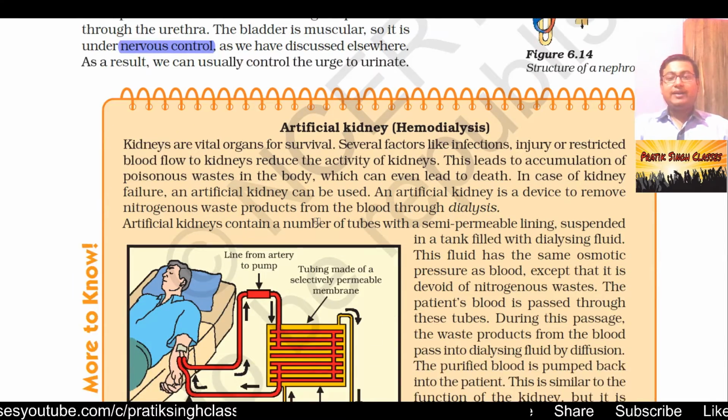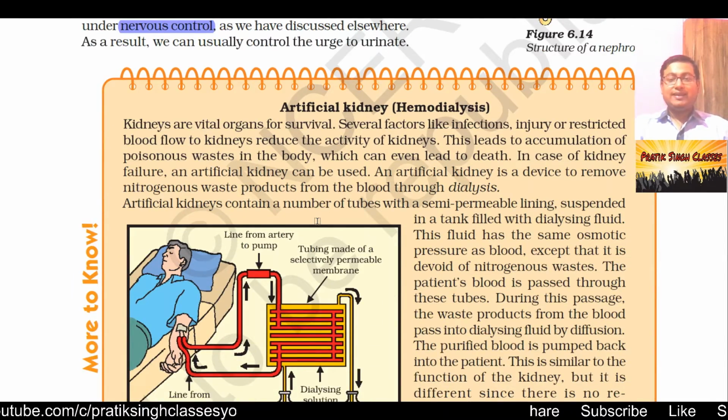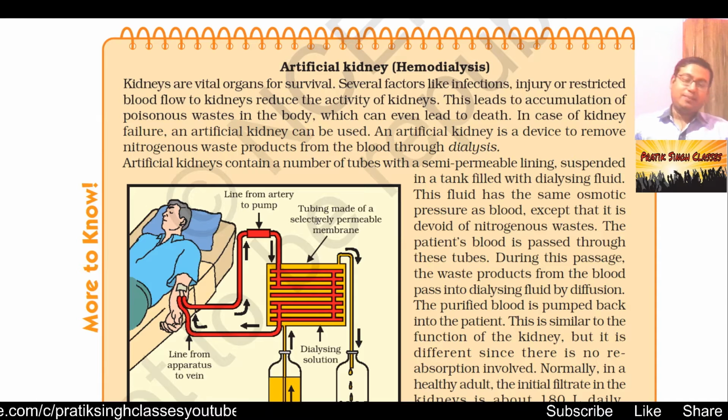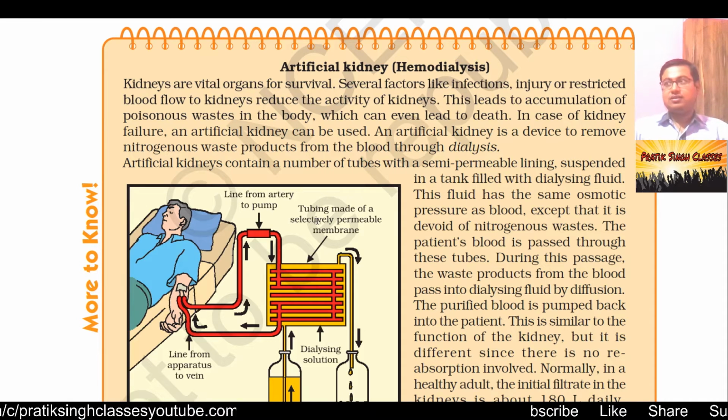Coming to artificial kidney or hemodialysis. Sometimes it happens that a person suffers a kidney problem or kidney infection, and in that situation the kidney doesn't work well. So the nitrogenous waste like urea or uric acid gets dissolved into the blood and reaches each and every part of the body, and so the pH value of the blood changes. It can lead to brain hemorrhage and lastly to death.